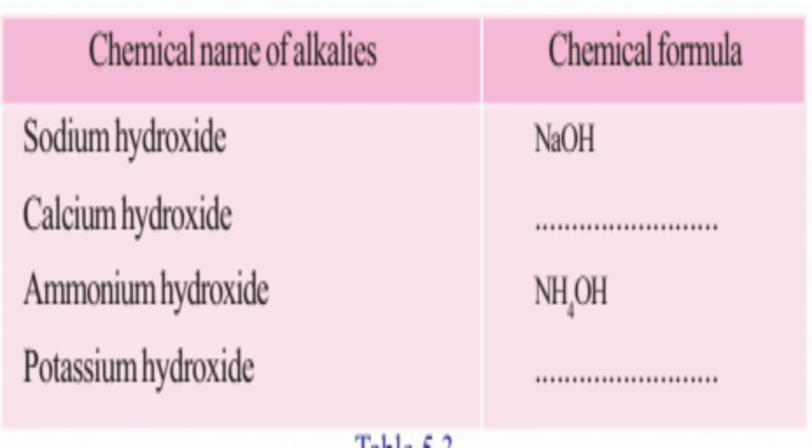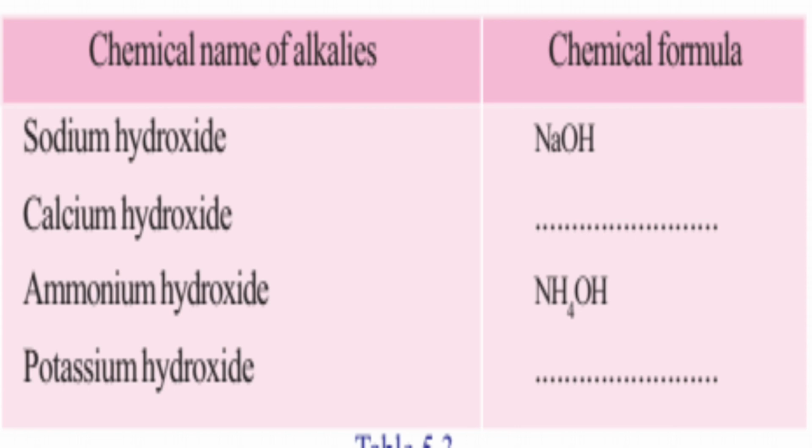Two columns are given. In the first column, chemical name of alkalis, and in the second column, chemical formula is given. Okay. The first one is done for you. Sodium hydroxide, the chemical formula is NaOH. Then second one, calcium hydroxide, the formula is Ca(OH)2. Third one, ammonium hydroxide is also done, NH4OH. Fourth one, potassium hydroxide, the formula is KOH.